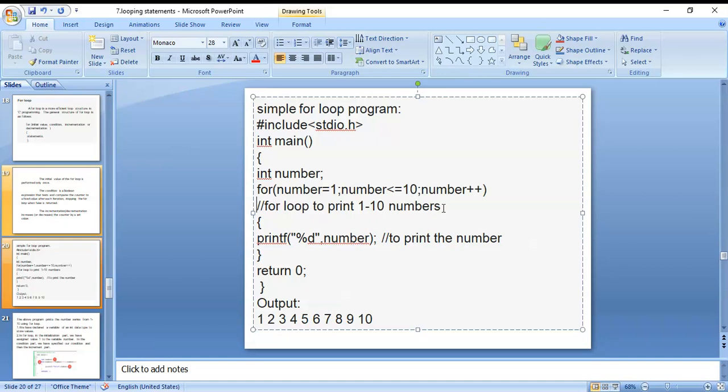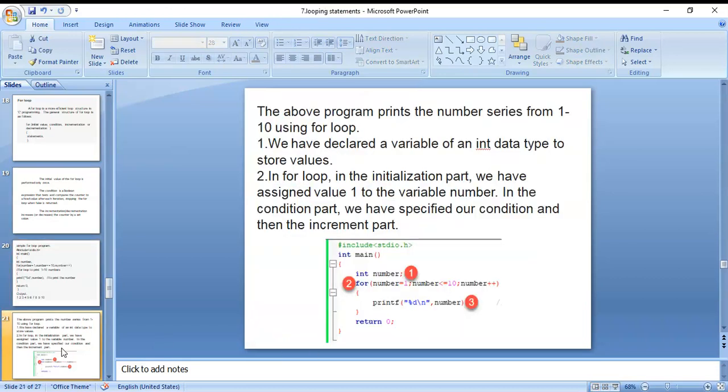Next, now the number value is 3. 3 is less than or equal to 10, the condition is true. Now the number is incremented by 1 to 4, and 3 is printed. Next, 4 is less than or equal to 10, the condition is true, so 4 is printed and the value is incremented by 1. Now the number value is 5. Like that, the loop is repeated 10 times, and those numbers are printed here. That is the for loop.